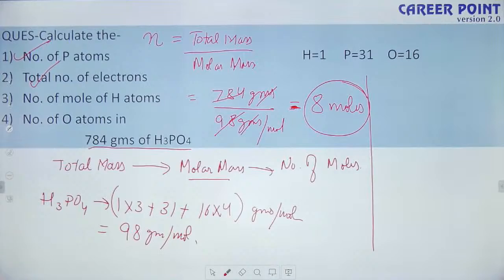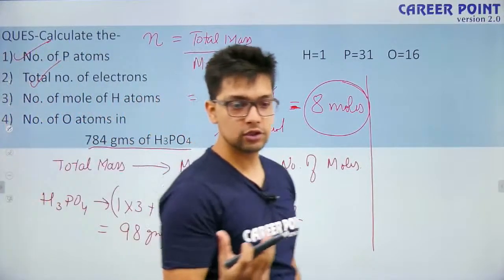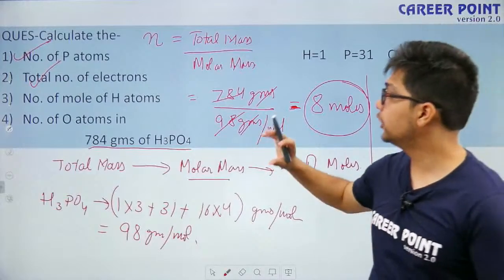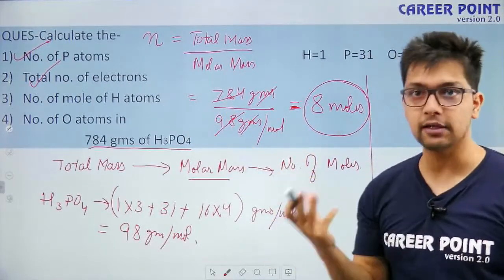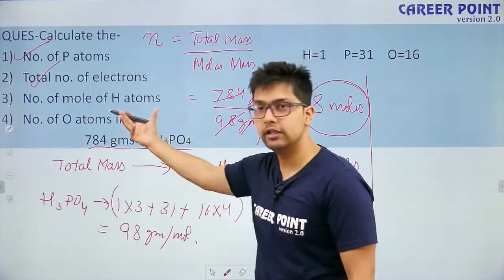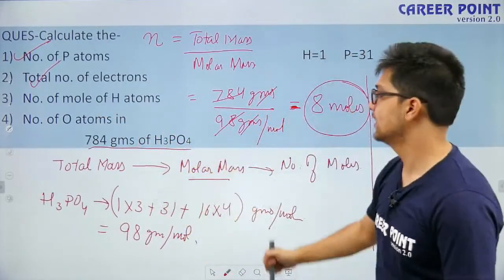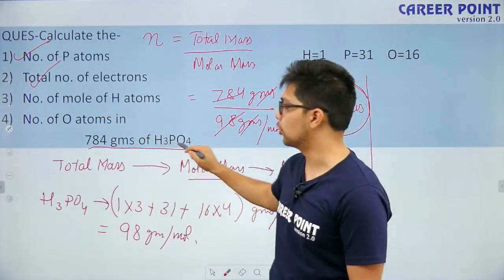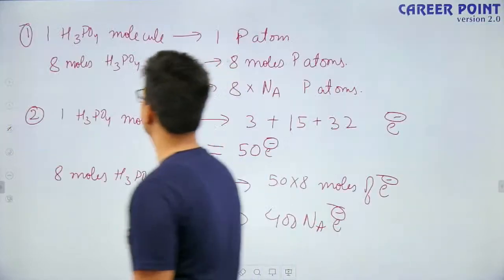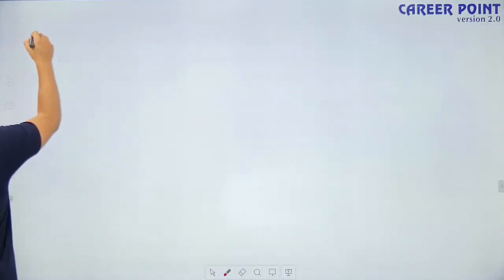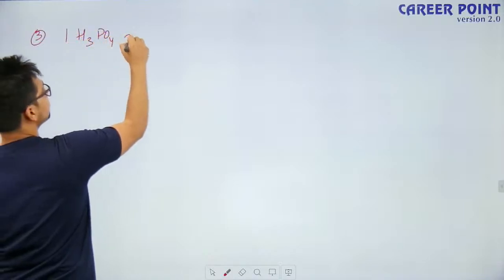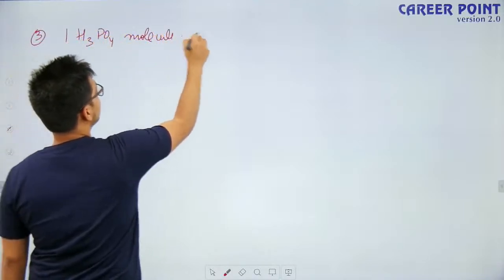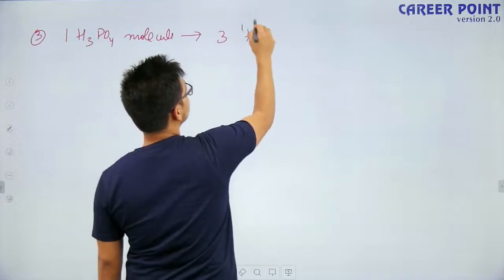Now the third part. We have to find the number of moles of hydrogen atoms. Look at this: they are asking for moles, not the number of atoms. If they are asking only for the moles, this is very simple, because I know that one H3PO4 molecule contains 3 hydrogen atoms.